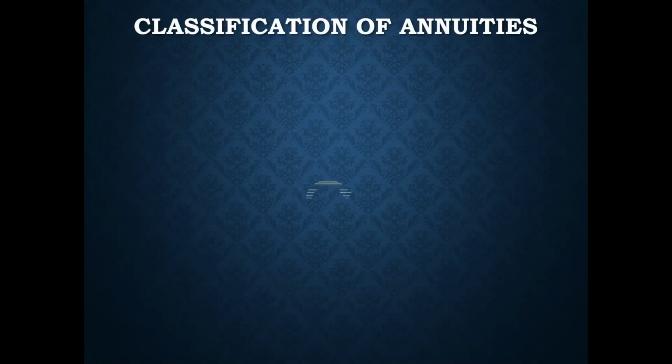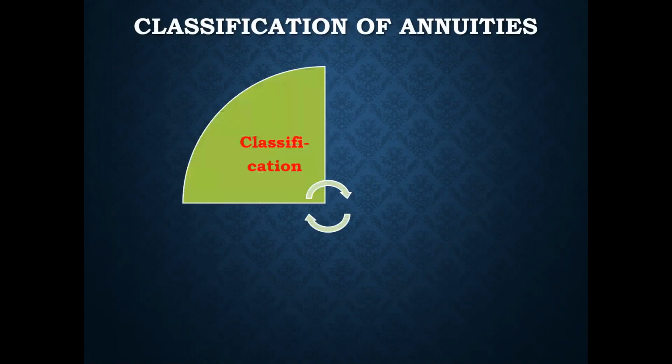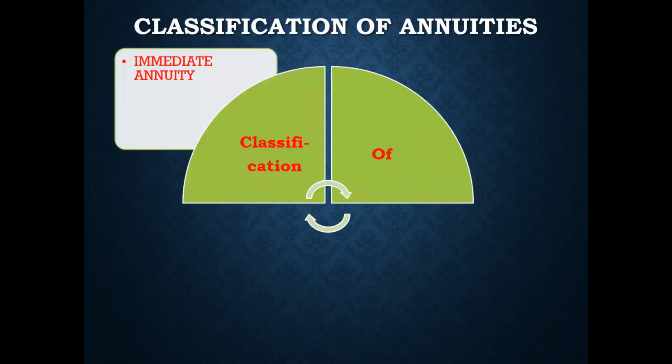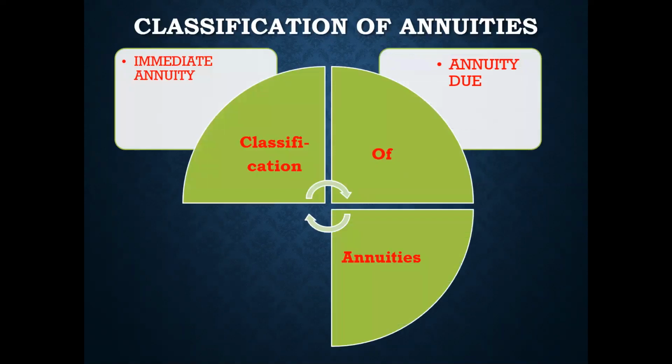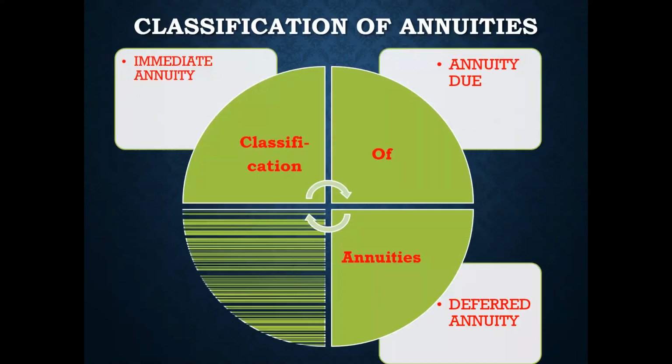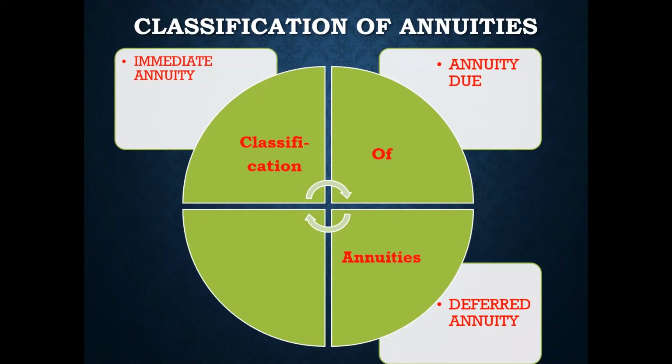As you all know, annuity is classified into 3 types: immediate annuity, annuity due, and deferred annuity. For your syllabus, you have only the first two, immediate annuity and annuity due. So we have already finished the first type or classification of annuity, that is immediate annuity.